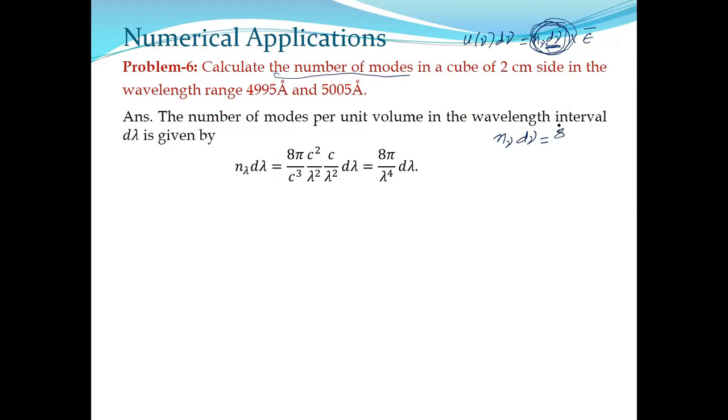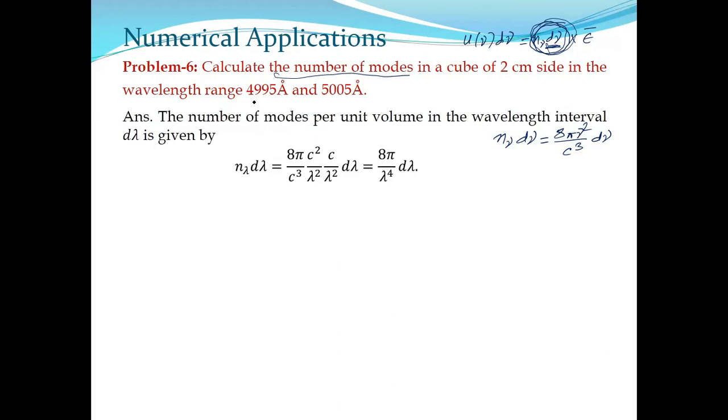I told you that we borrow it from statistical mechanics, because statistical mechanics already has this number per unit volume formula. That value is 8 pi nu square by c cube d nu. Here c is the velocity of light in free space, nu is the frequency, and d nu is the change in frequency, say 1 kilohertz to 1.01 kilohertz, so d nu is 0.01 kilohertz.